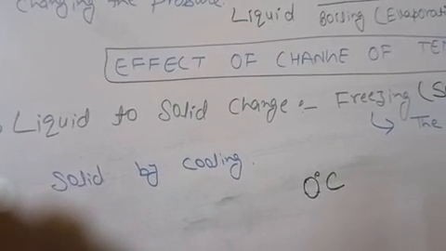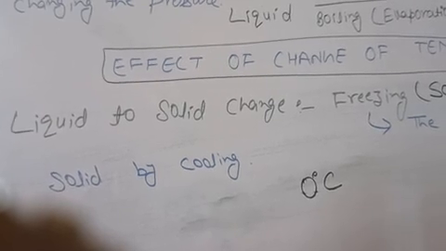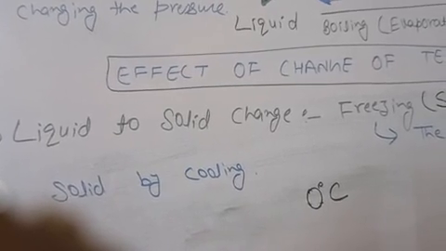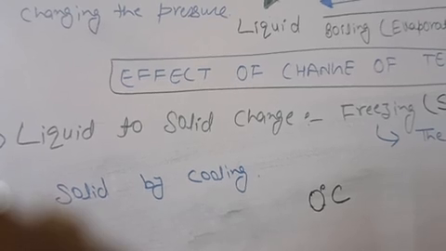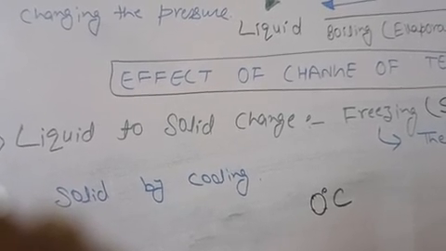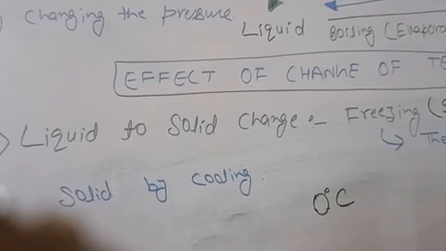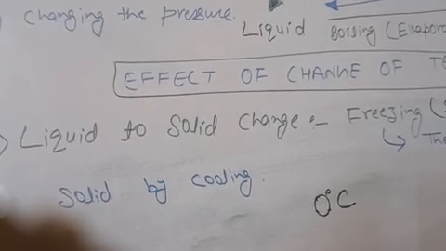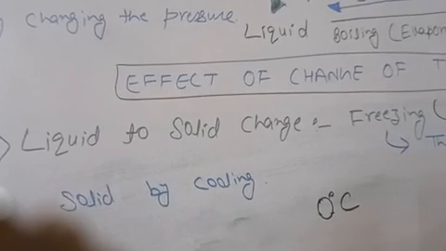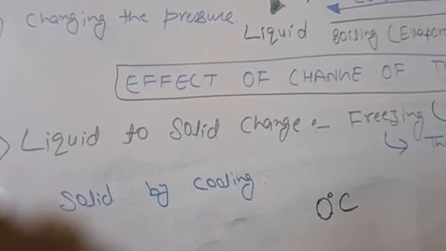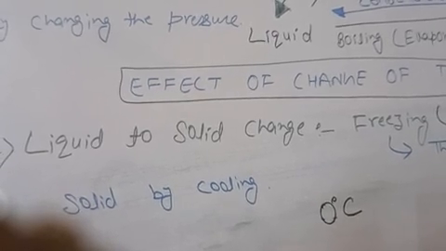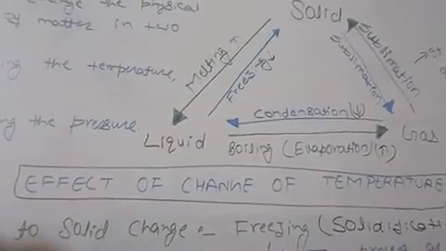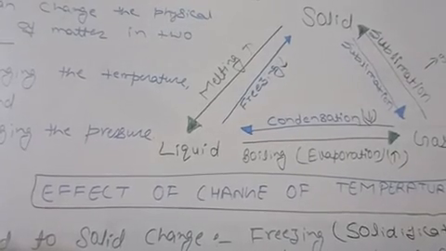So when a liquid is cooled, by lowering its temperature, its particles lose energy. Then there will be a loss of kinetic energy of the particles of the matter. So this liquid will change into solid state. They will move slowly, and if the liquid is cooled enough, each particle stops moving and vibrates about a fixed position. At this stage, the liquid freezes and becomes a solid.